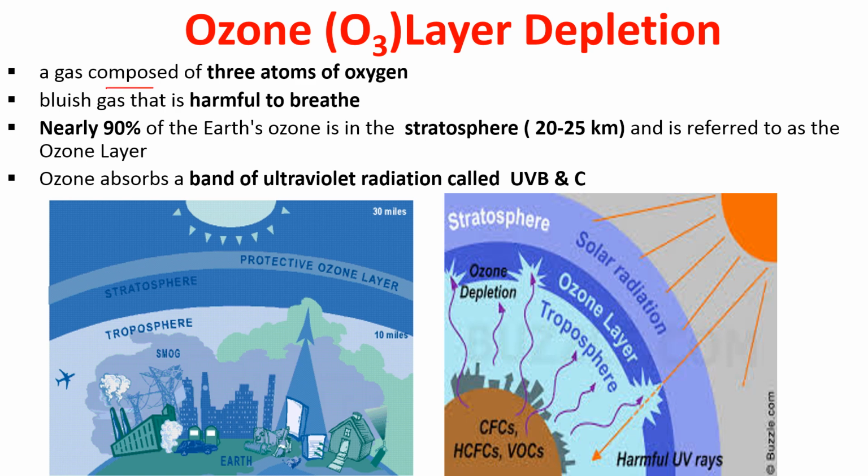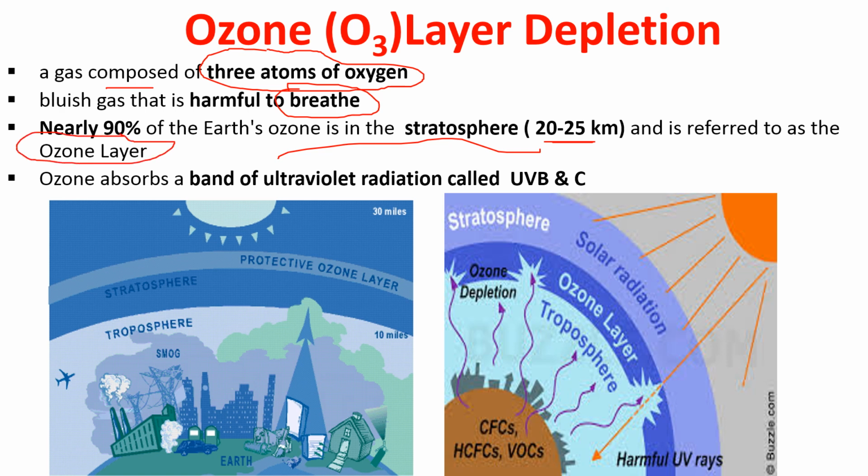So first we should understand about this ozone. It is basically a gas composed of 3 atoms of oxygen, and generally it is a bluish color gas, which is harmful to breathe. When it is present in more proportion in the troposphere region, it is considered to be a pollutant, but it is majorly present in the stratosphere, around 90% of the earth's ozone, at around 20 to 25 kilometers, and then it is referred to as the ozone layer.